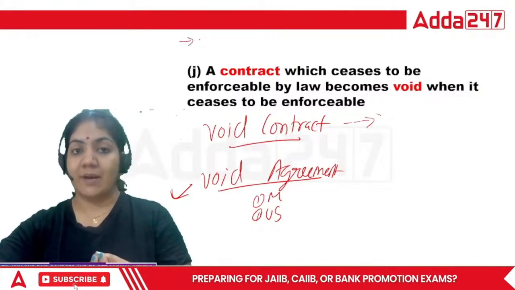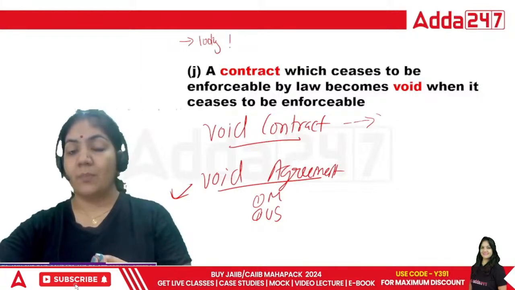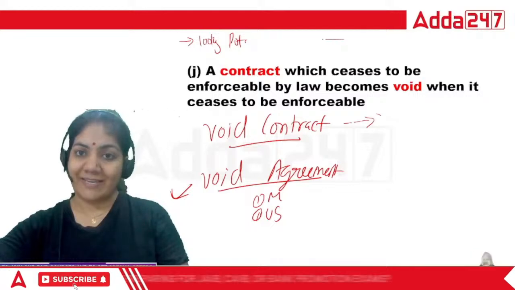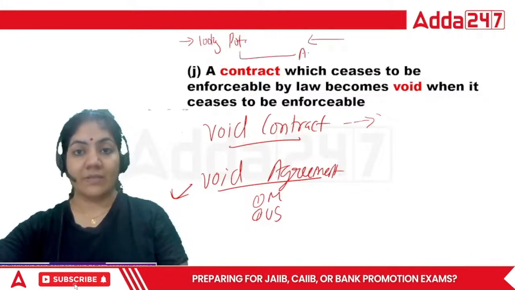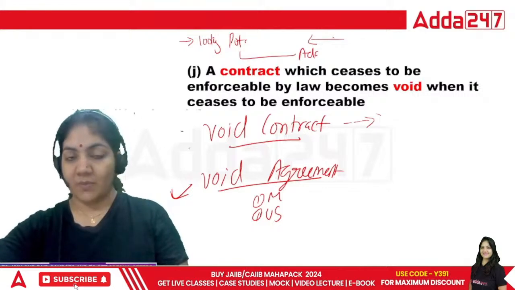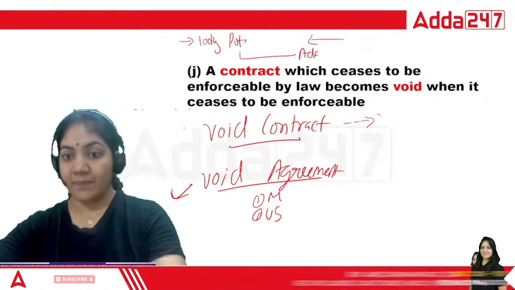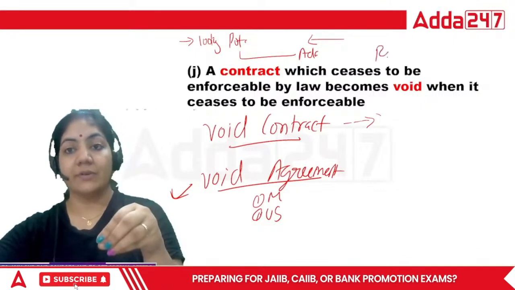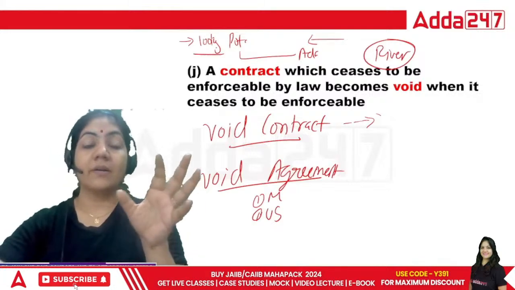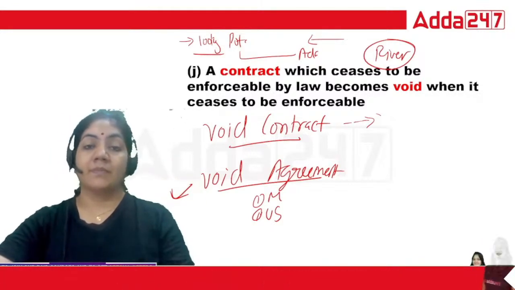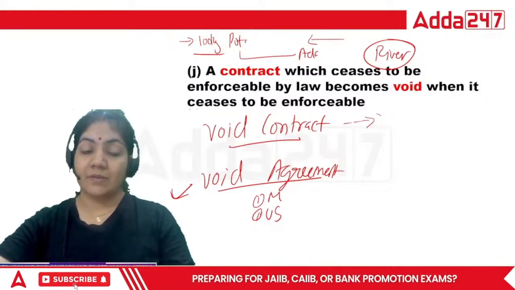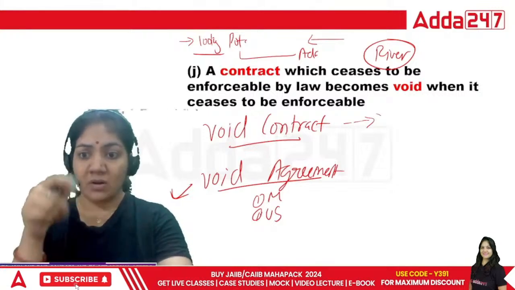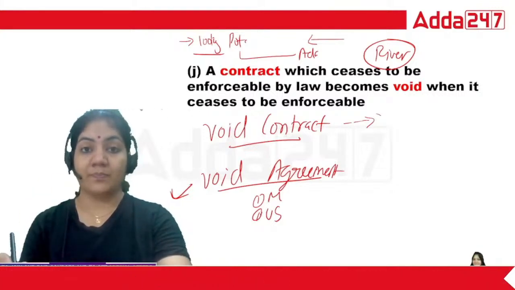I demanded 100 kg of potato from a shopkeeper, and I had already given the advance. When the shopkeeper was sending the potato through a truck, an earthquake came and the truck fell into the river. Now the 100 kg of potato sunk in the river. So now, is the contract possible? The answer is no.